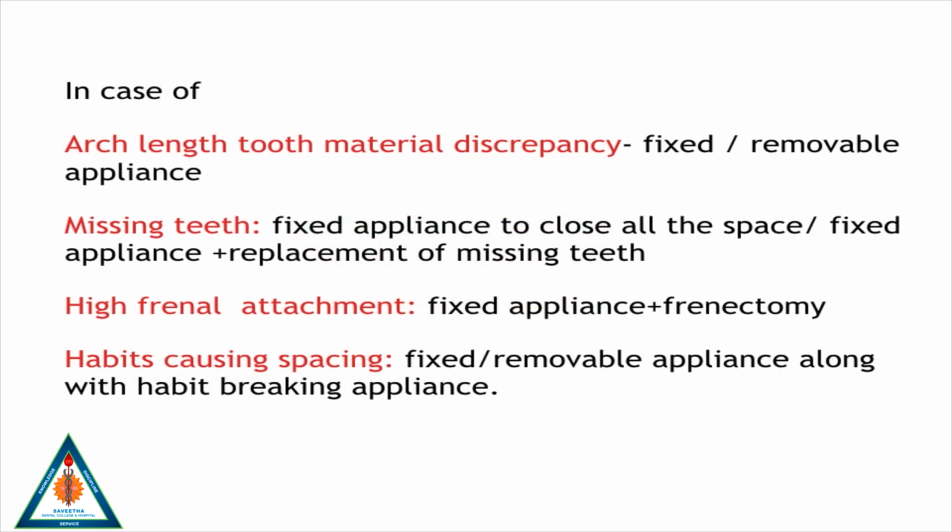In case of arch length tooth material discrepancy, a fixed or a removable appliance is given. In case of missing teeth, the fixed appliance can be used to close all the spaces, or a fixed appliance can be followed by replacement of missing teeth. In case of high frenal attachments, a fixed appliance plus frenectomy is advised. In case of habits causing spaces, a fixed appliance or a removable appliance is given along with the habit breaking appliance.